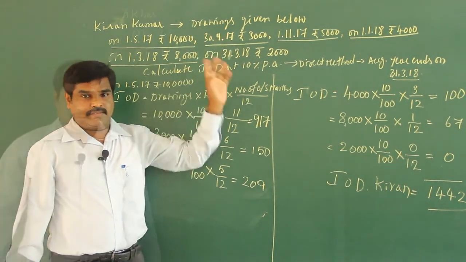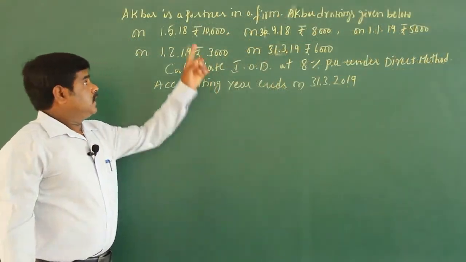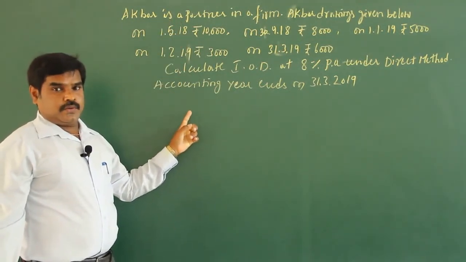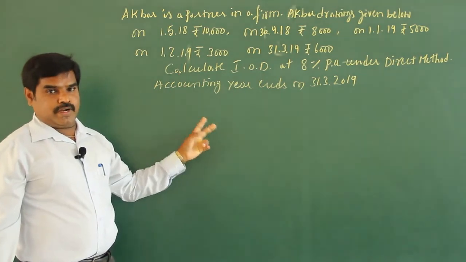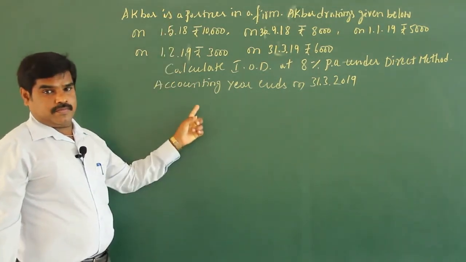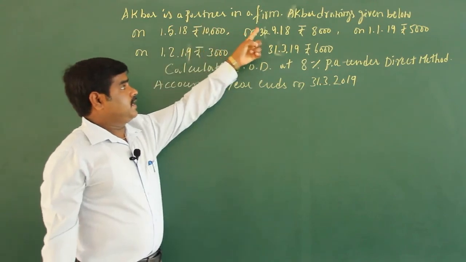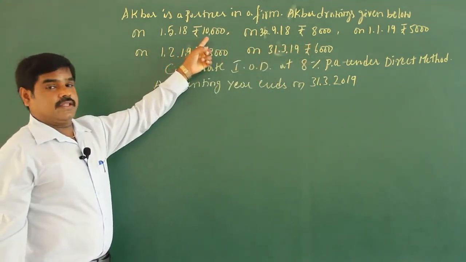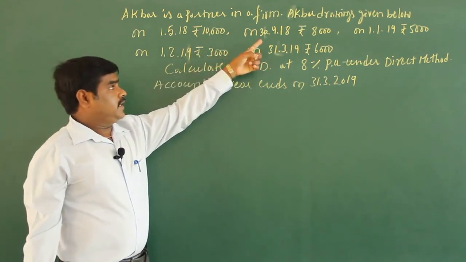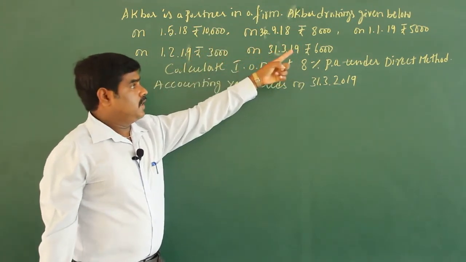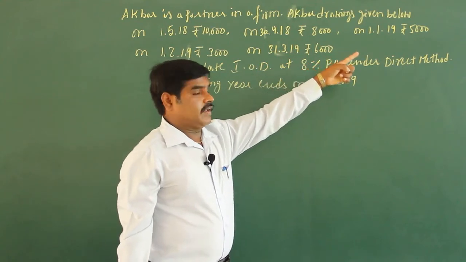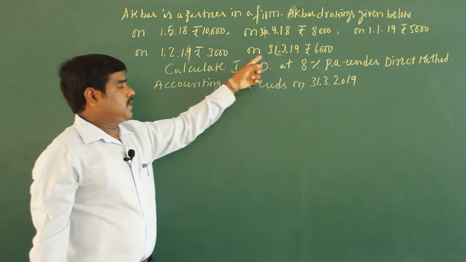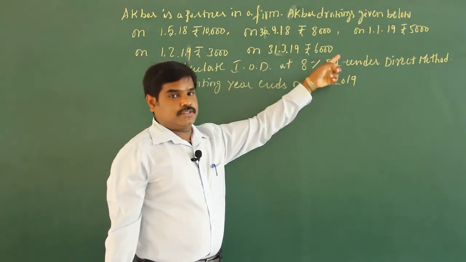Now on the direct method, I am going to write one problem on the board for homework. All of you try. I already told you to maintain a 200 pages long ruled notebook. So try this problem at home. Akbar is a partner in a firm. Akbar's drawings are given below. On 1/5/2018, 10,000 rupees is drawn. 30th 9/2018, 8,000 rupees. 1st of January 2019, 5,000 rupees. On 1st of February 2019, 3,000. On 31st March 2019, 6,000 rupees.